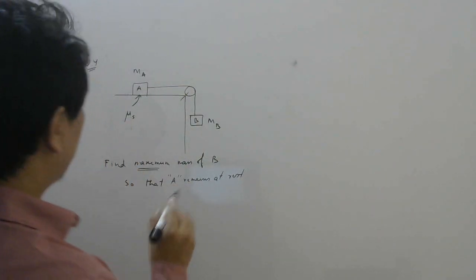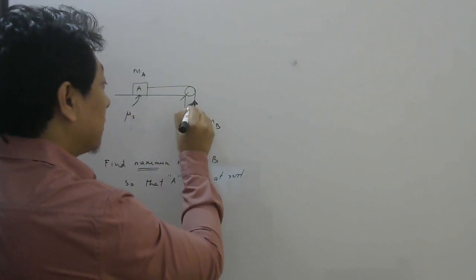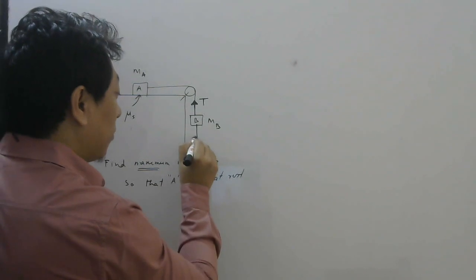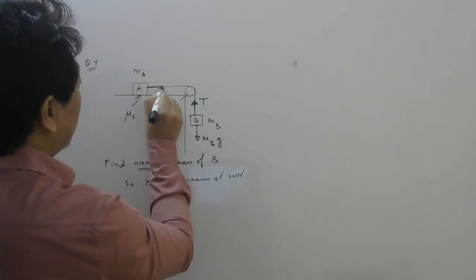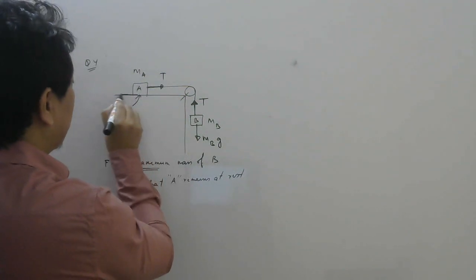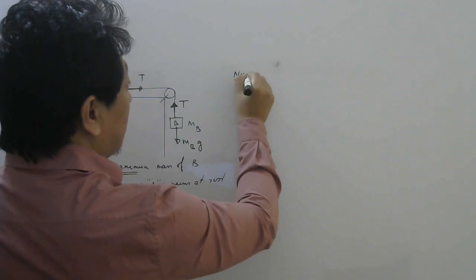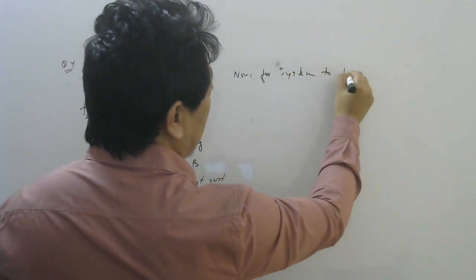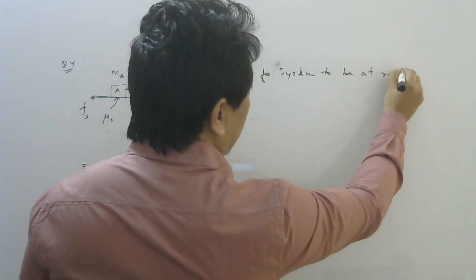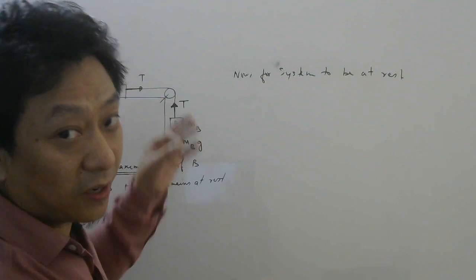Okay, so let's apply the free body diagram. Here tension is T, weight is Mb into g, and here the same tension T will act, and here static friction, Fs. Now for the system to be at rest, remember, if this is at rest, this also should be at rest, otherwise the string will break.